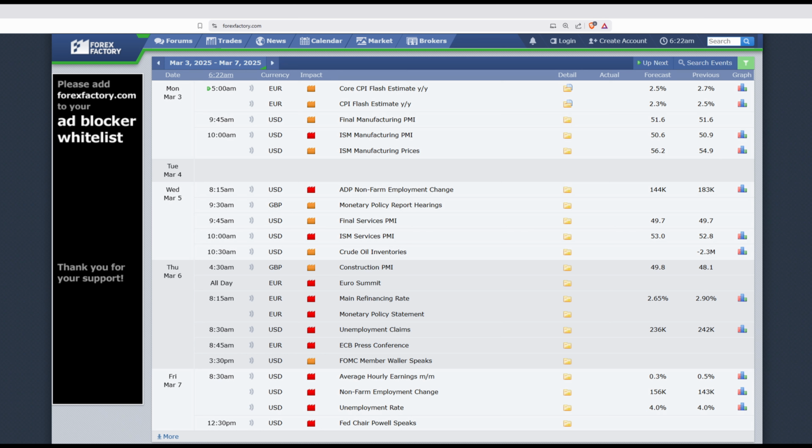and we want to preserve capital for Wednesday and Friday, which tend to offer stronger moves. On Wednesday, March 5th, we have the ADP Employment Change at 8:15 a.m. Eastern, followed by the ISM Services PMI and factory orders at 10 a.m. This is a big day for volatility. We'll want to steer clear of trades right at 8:15 a.m. and 10 a.m. because both releases can spark quick and unpredictable moves.